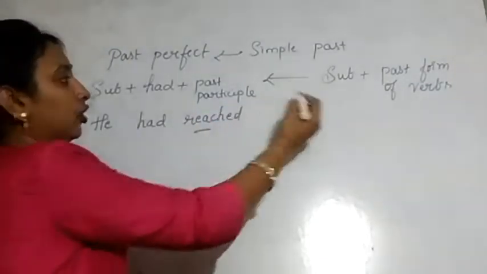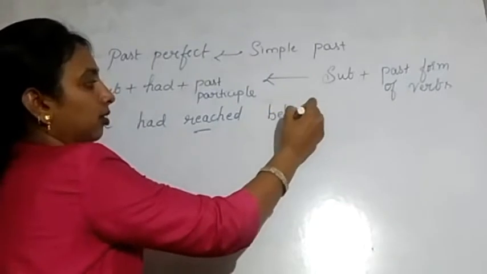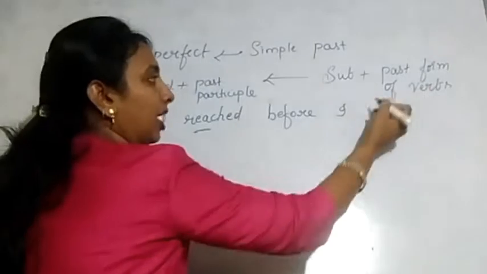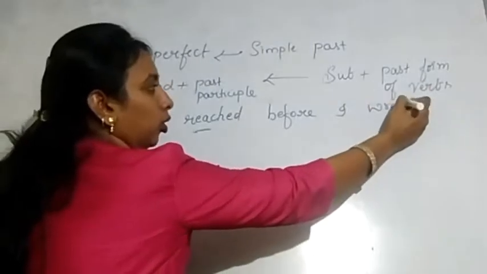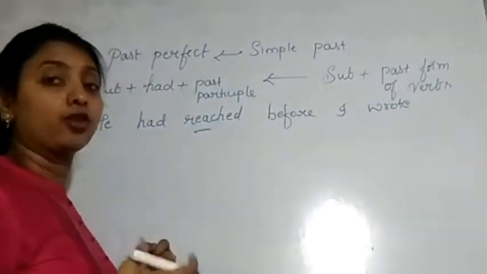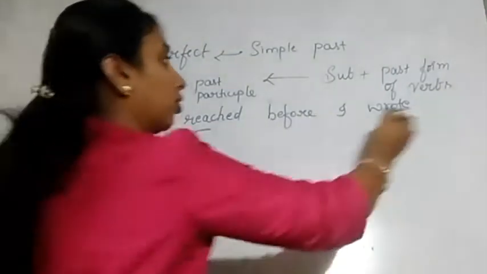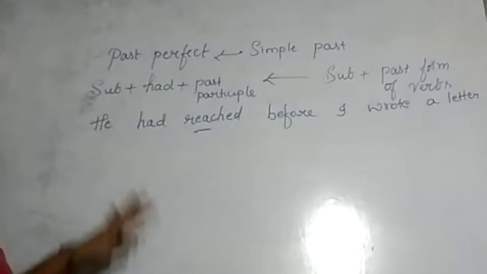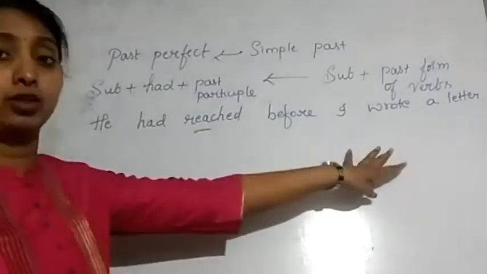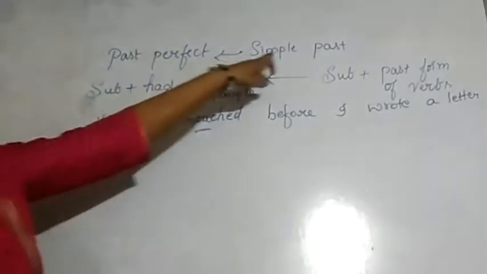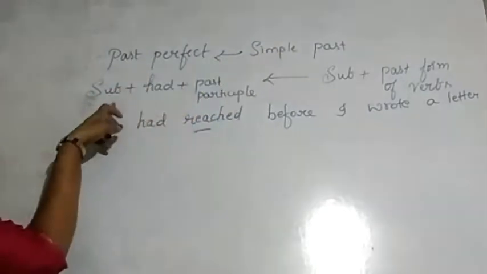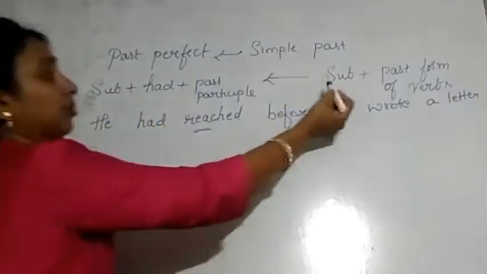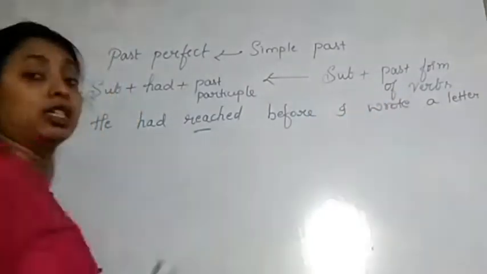He had reached before I wrote a letter. Subject I, past form: wrote. Write is the present and wrote is the past form of the verb. So the sentence is: he had reached before I wrote a letter. Means past perfect before simple past. Structure: subject plus had plus past participle for past perfect. Subject plus past form of verb for simple past tense.